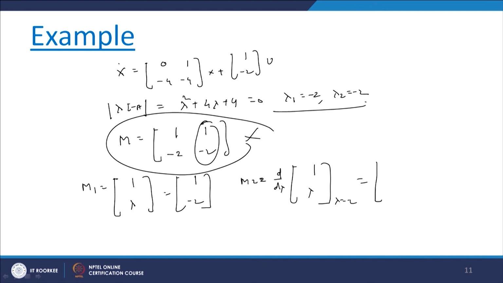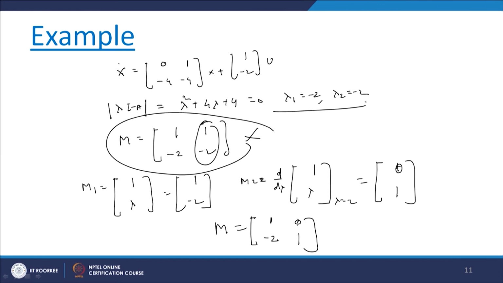So, here we will get 1, 0 and here 1, and therefore, the model matrix in this case we will get as [1 0; -2 1].